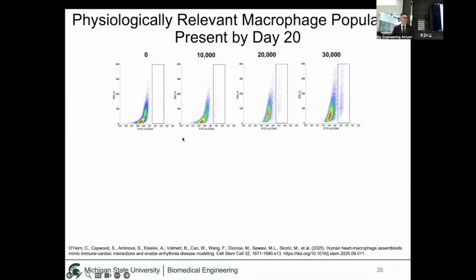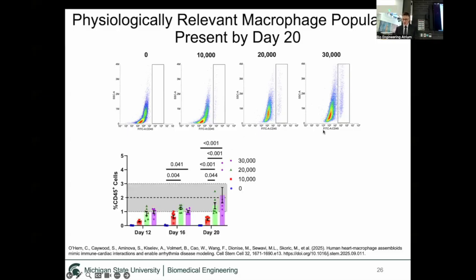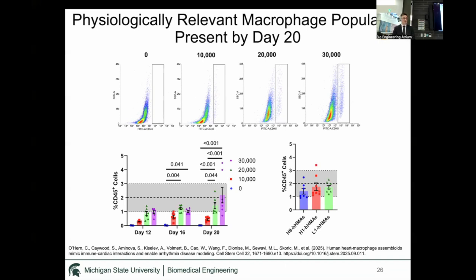We dissociated the assembloids into single cells and then stained them for a protein called CD45. As you can see, with greater additions and by day 20, we were able to get a physiologically relevant amount of tissue-resident macrophages inside of our assembloids using 20,000 monocytes per addition or 30,000 monocytes per addition. We decided to go with the 20,000 monocytes per addition going forward because, as you can see in the 30,000, it yielded some assembloids with too many macrophages in the system. We repeated this across 3 different pluripotent stem cell lines, including 2 embryonic stem cell lines and 1 induced pluripotent stem cell line, and yielded similar levels of integration.